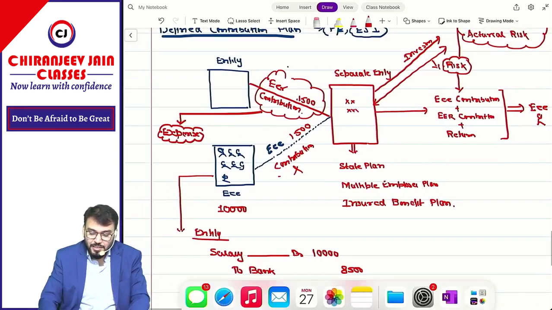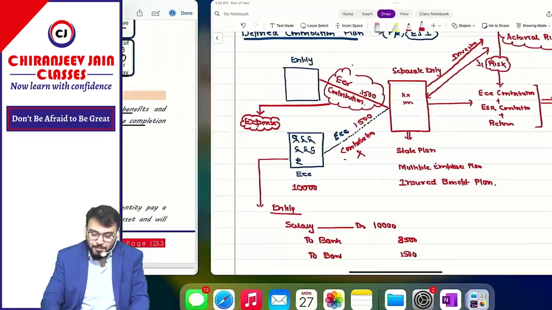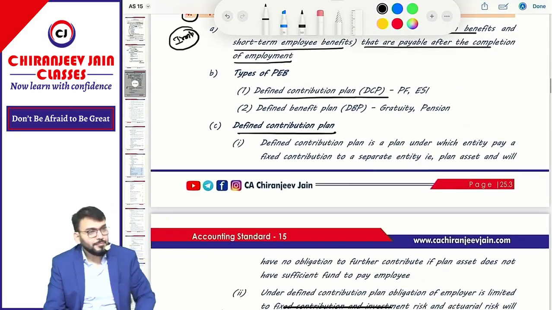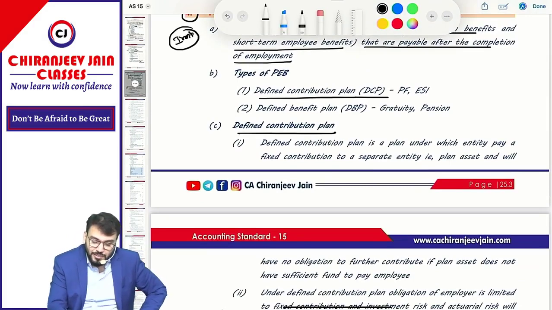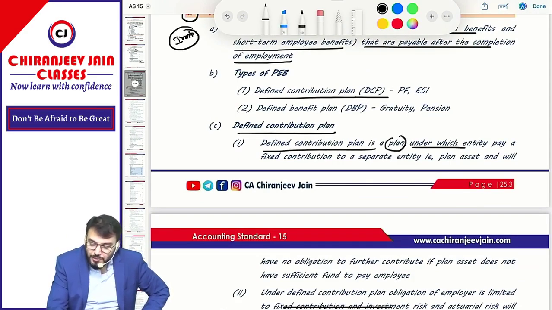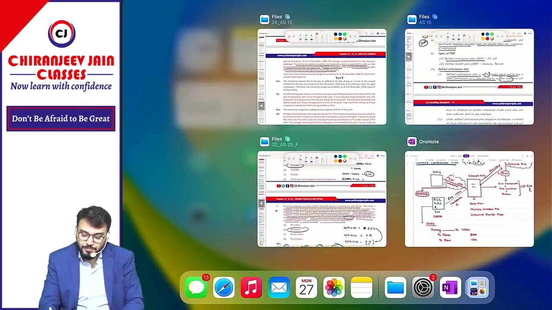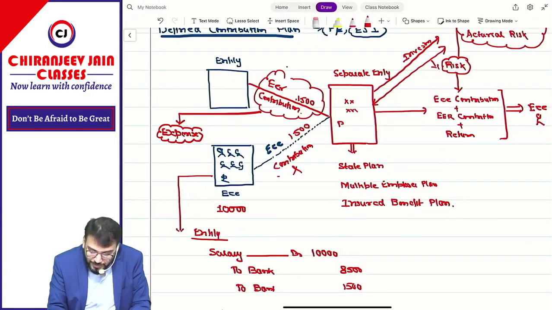Now we can read about DCP. DCP completed. DCP means what? Defined Contribution Plan. Let us read, you will understand. Defined Contribution Plan is a plan under which entity pays a fixed contribution to a separate entity, that is known as plan asset. We call it plan asset.